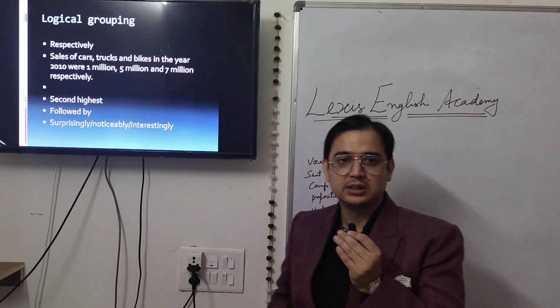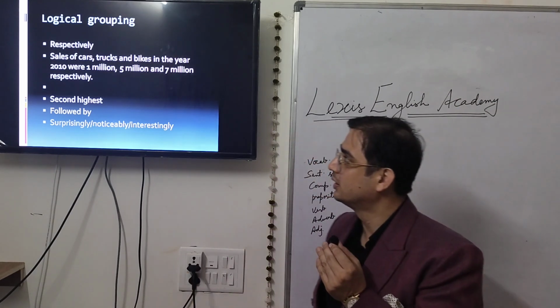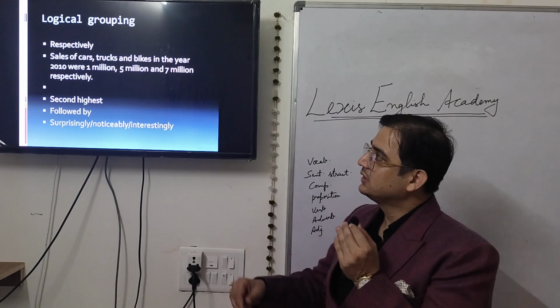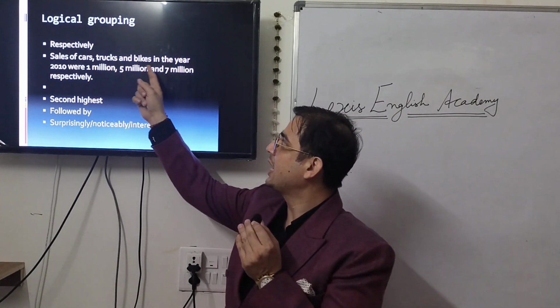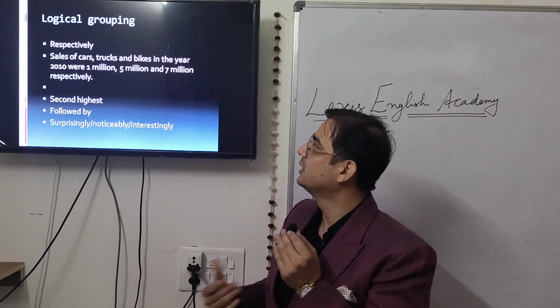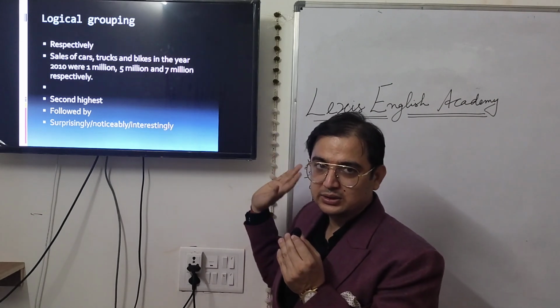It specifies the sales of cars in 3 different years. You can make a sentence by using the word "respectively". So you can see an example. Sales of cars, trucks and bikes in the year 2010 were 1 million, 5 million and 7 million respectively. The sales of car was second highest in the year so and so.